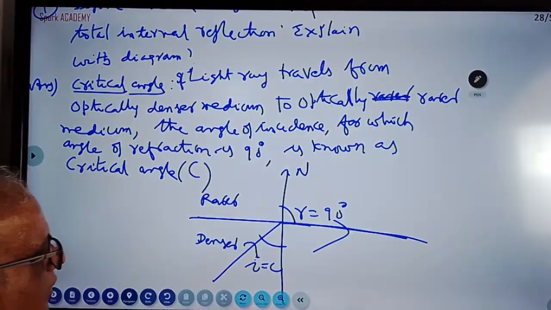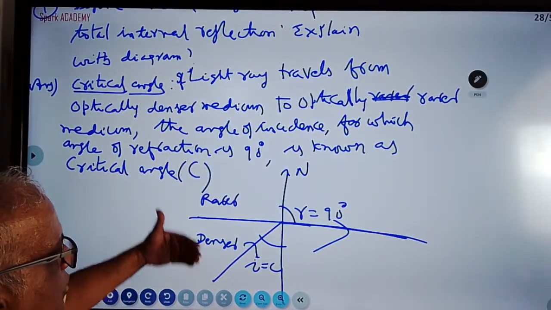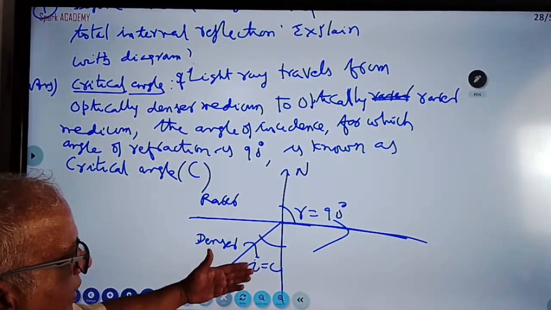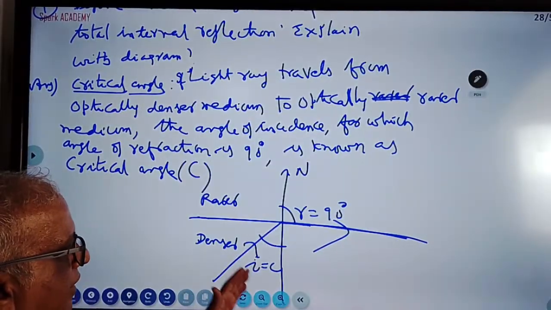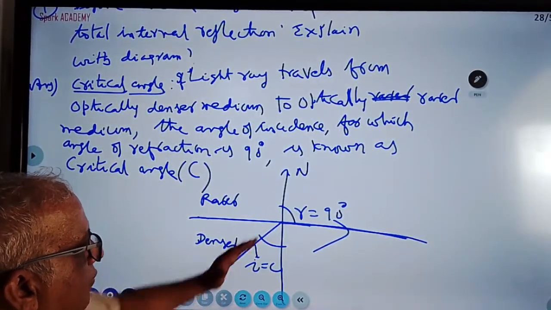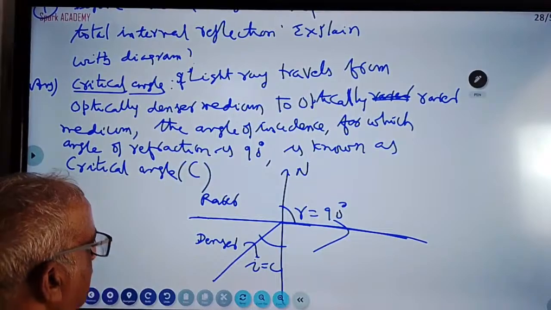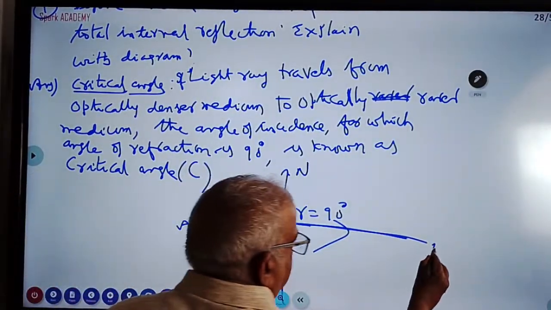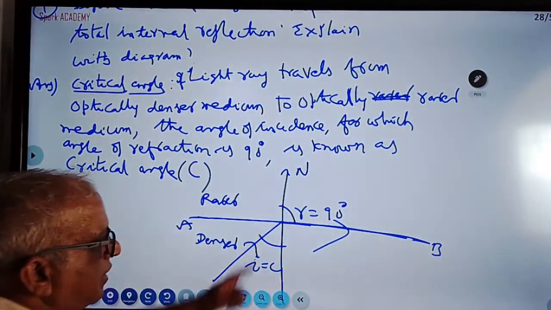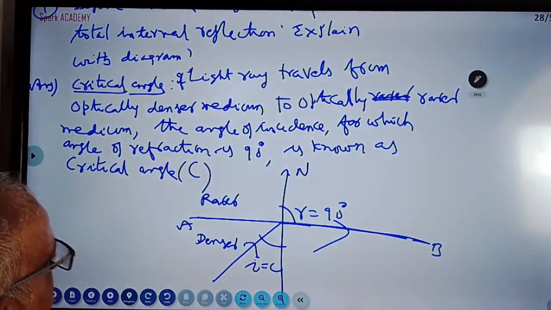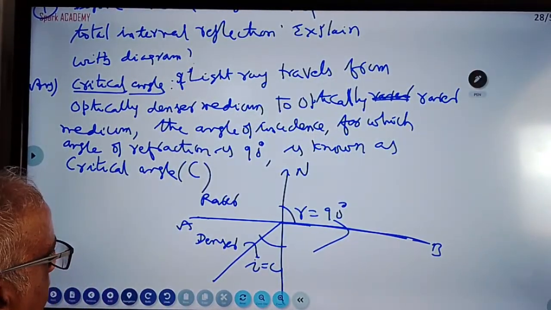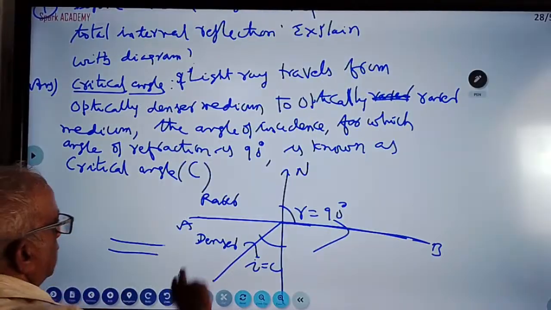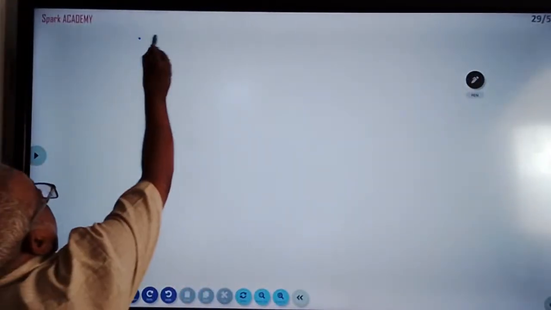Denser to rarer: the light ray travels from glass to air. Critical angle means if the angle is less than the critical angle, the ray will go out. Equal to the critical angle, the ray will just graze. AB is called the surface of separation. The ray grazes, touching this line. This is called the critical angle. On the next page I will tell about total internal reflection.